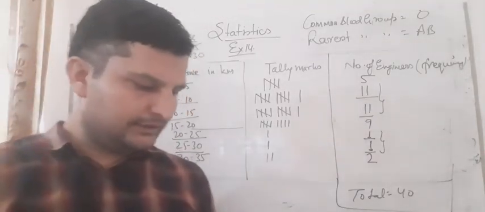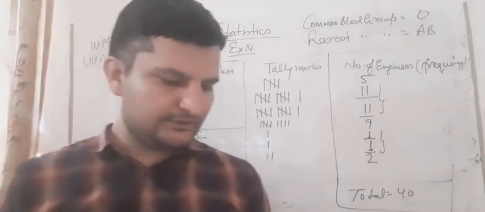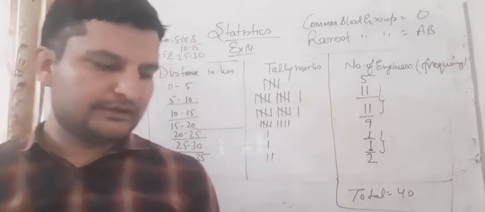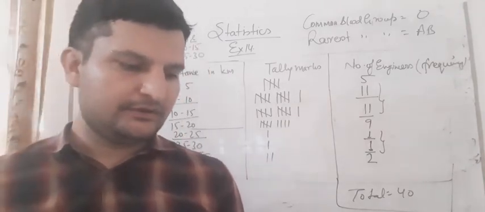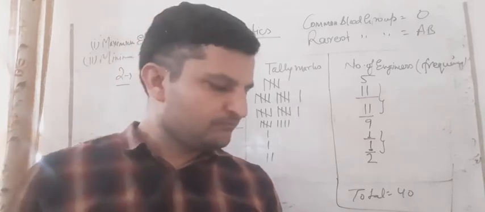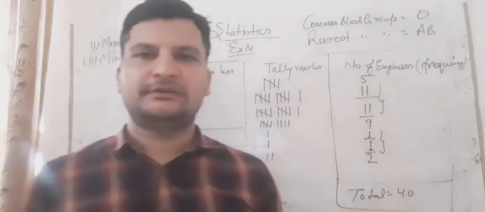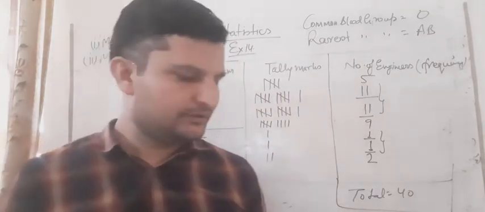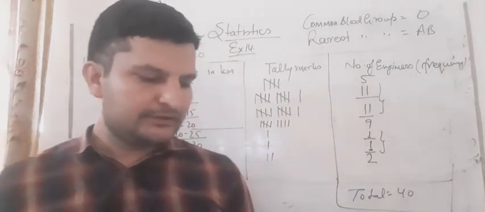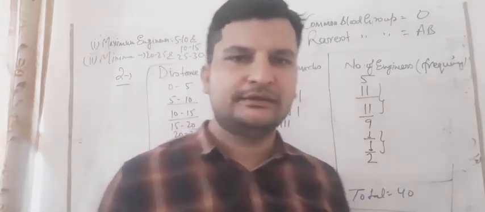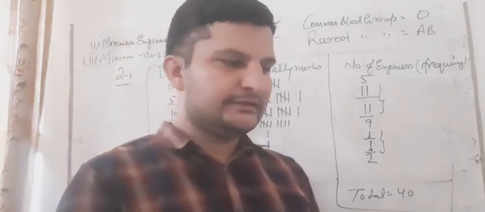Now question number 3. Question number 3 is the same as this question. It is given that the relative humidity in percent of a certain city for a month of 30 days was as follows, and the data is given: 98.1, 98.6, like this. You can check in your book also. Construct a grouped frequency distribution table with the given classes, 84 to 86, 86 to 88.